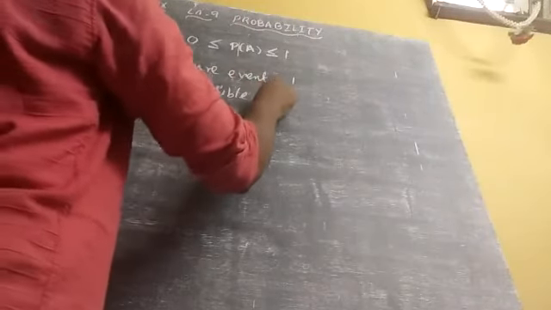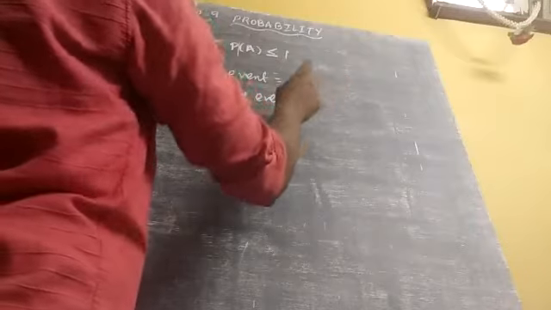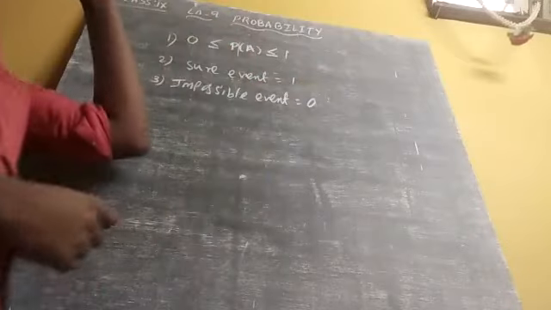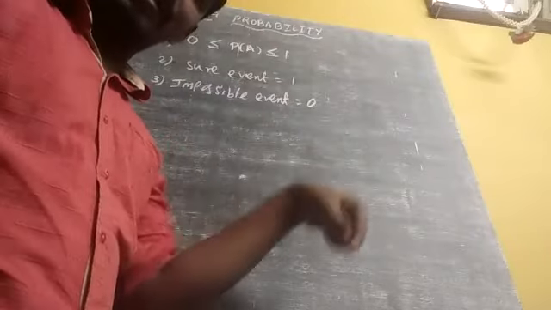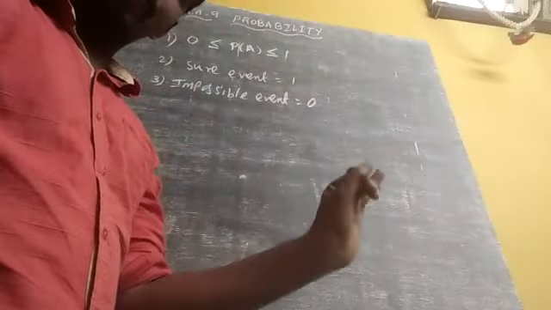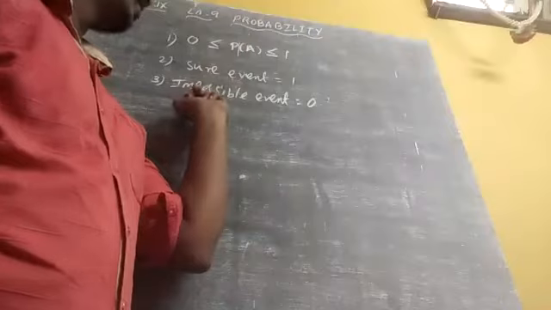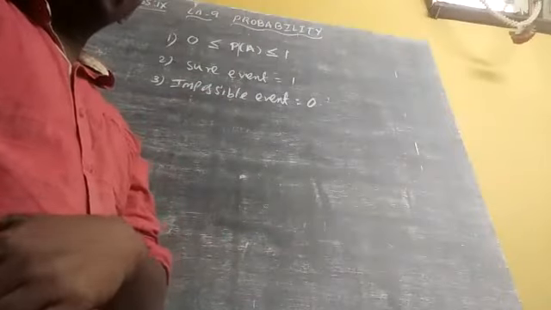Impossible event. The answer for an impossible event is 0. For example, a sure event: you are tossing a coin. I need heads, surely there will be heads. I need tails, surely there will be one of them. Any one will happen. In the same way, for an impossible event, why have I given 0?